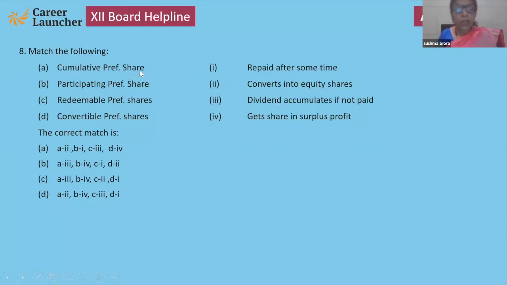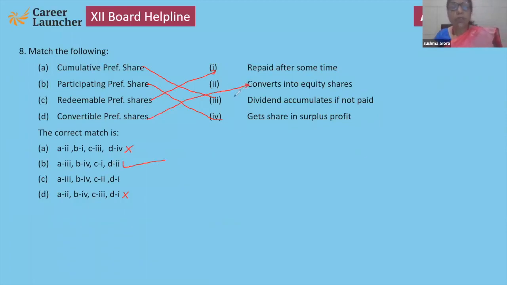So when cumulative means dividend accumulates, completely we can come to know that this or this option is entirely eliminated. Now second, participating gets surplus. So 4. Okay. Now cumulative, dividend accumulates, participating gets share, redeemable repaid after some time. So C first. It means this is the correct option. And convertible directly you can.